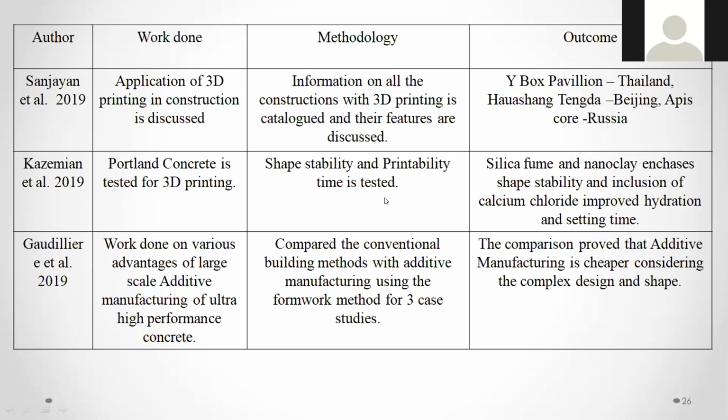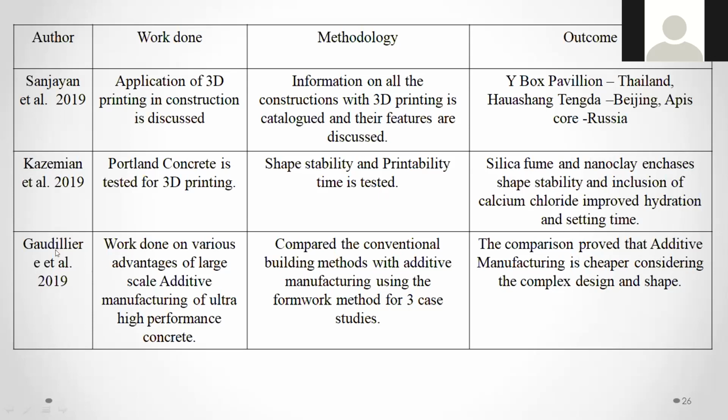This shape stability and the printability time, because when you are having more water, then it will be too much flowable, then it cannot make a small thin layer of the film like this thing. If it is lesser, then the flowability will be a problem. This concept he has studied, and he used silica fume and nanoclay to enhance the shape stability, and inclusion of calcium chloride improves the hydration and setting time. See here, these are the things used in development of a 3D printing. He has used silica fumes and nanoclays for the stability and calcium chloride to increase the setting time.